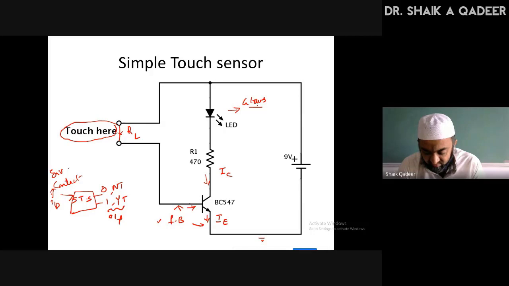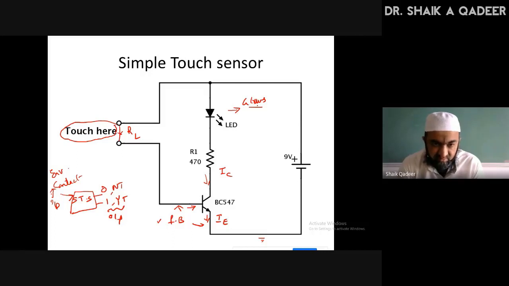We will get anode voltage greater than cathode voltage, or the closing of the circuit, if the base to emitter junction becomes forward biased.